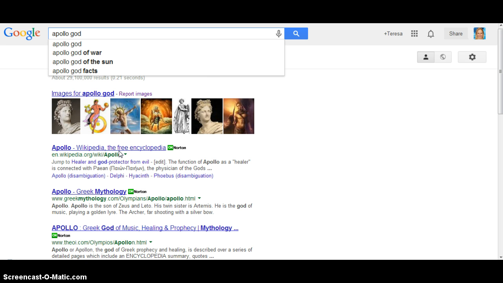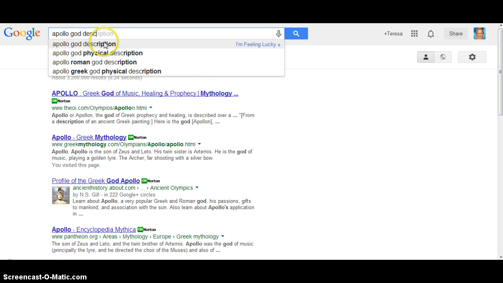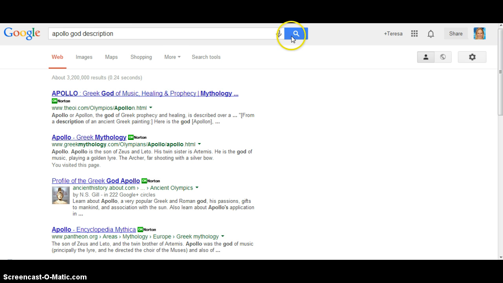So one of the things that I know that you guys have to find is a description. So I am going to pretend that I need to know what he looks like. So I also am going to include description. So I choose that because that might be a question I have left unanswered.